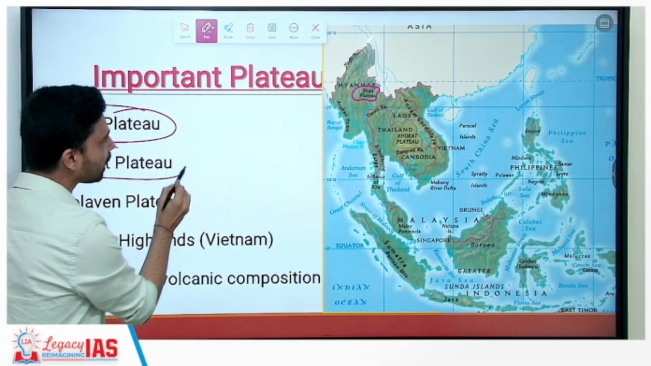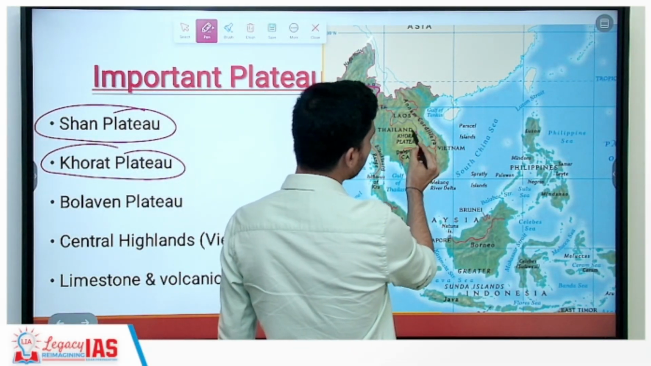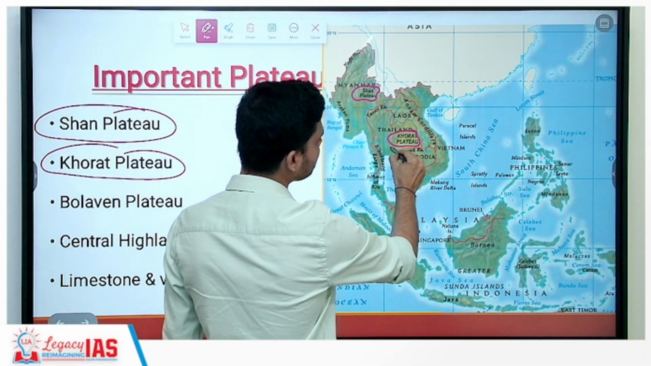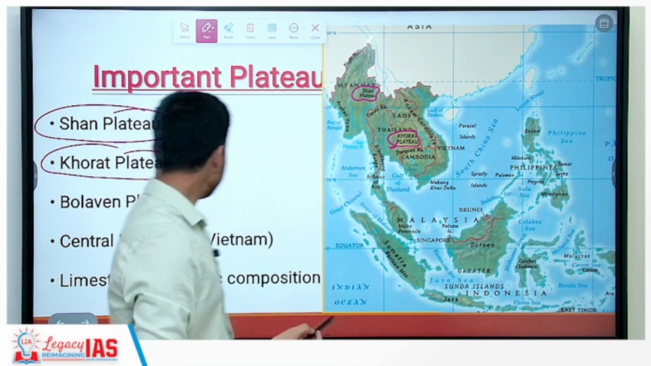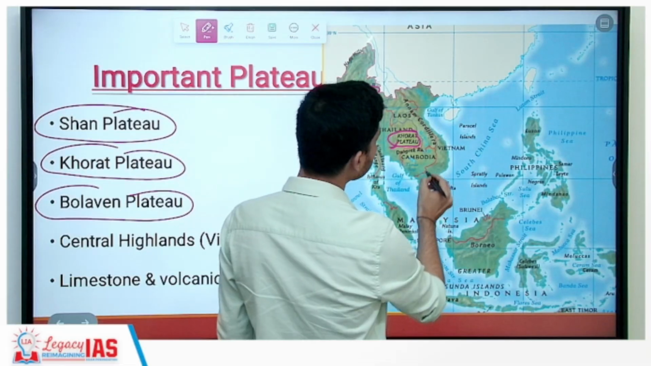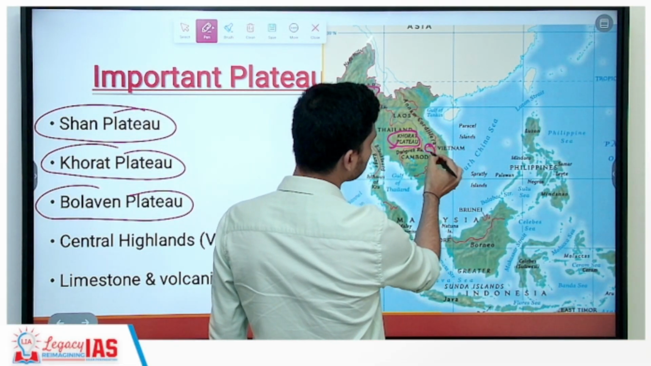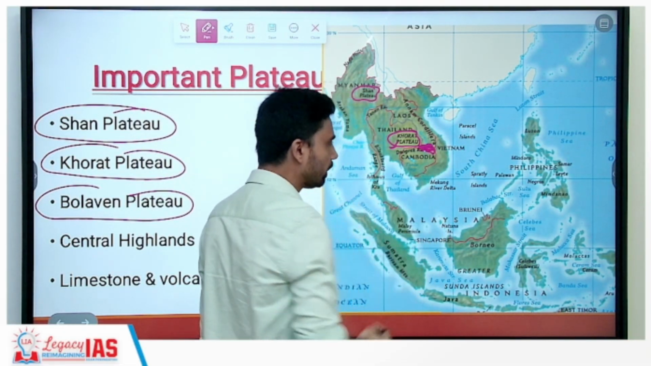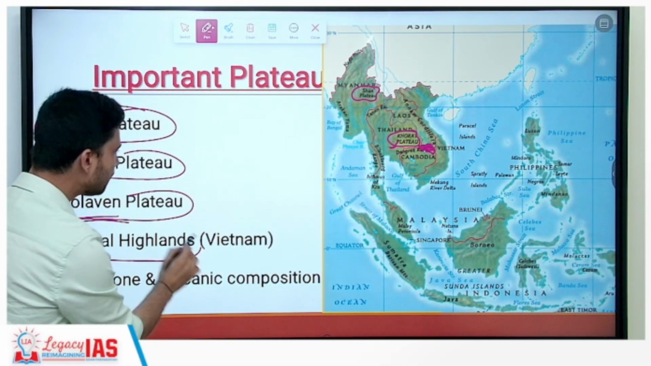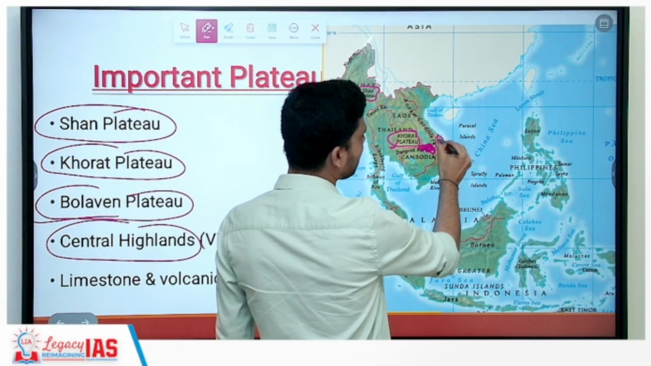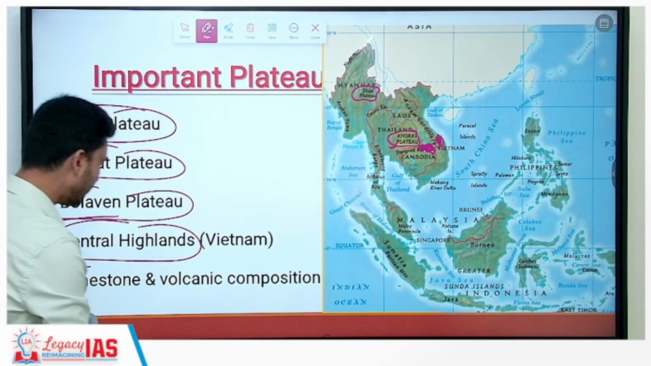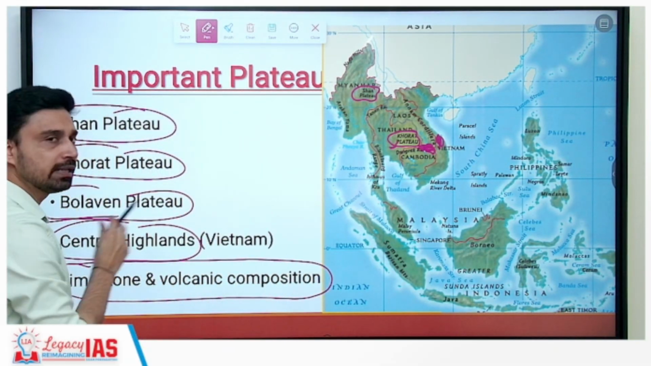Second is called the Khorat Plateau. So as you can see from the map, this region is the Khorat Plateau. So Khorat Plateau is located in the central part of Thailand. Then next we have the Bolaven Plateau. Bolaven Plateau is located in the southern part of Laos. So you have a country like Laos, this is Laos, and south you have Cambodia. So in the southern part of Laos you have the Bolaven Plateau. In Vietnam, the central part is called the Central Highlands here, around Da Nang and Dalat. These are some of the major cities. And overall, here and there, you will find a large number of hills and mountains.